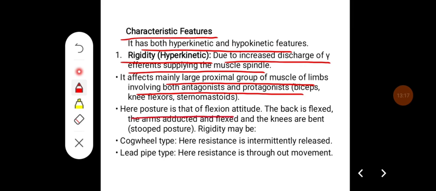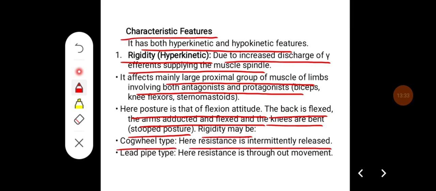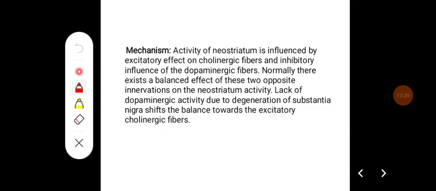Here the posture is that in flexion attitude, the back is flexed and arms are adducted and flexed and knees are bent, that gives a stooped posture. And rigidity may be a cogwheel type, where resistance is intermittently released, or it can be lead pipe type, where the resistance is throughout the movement.